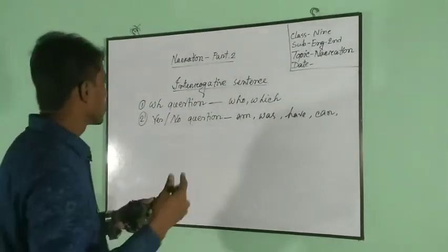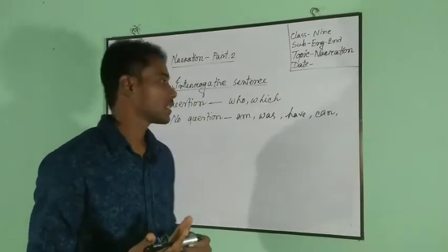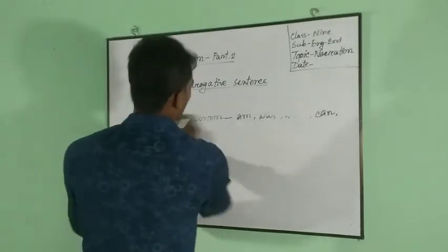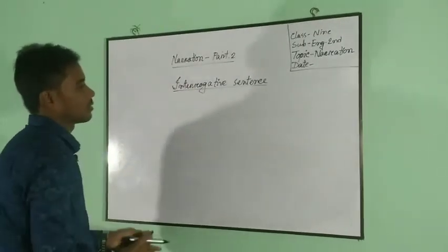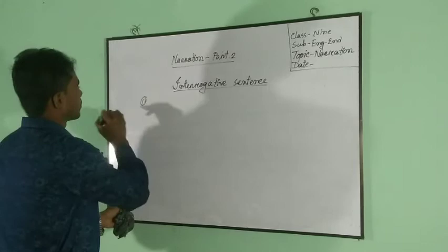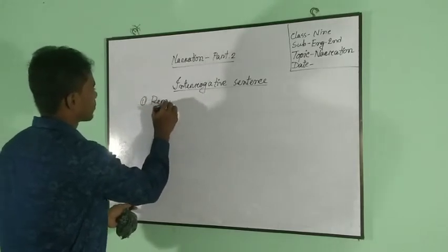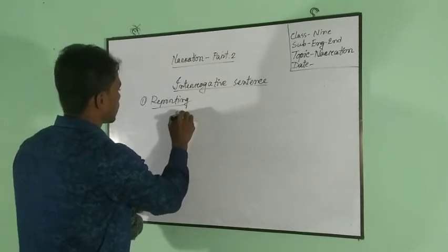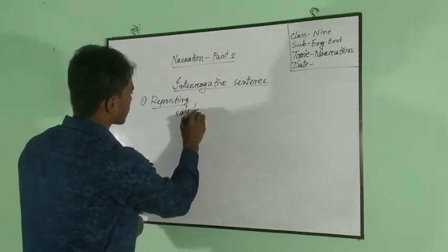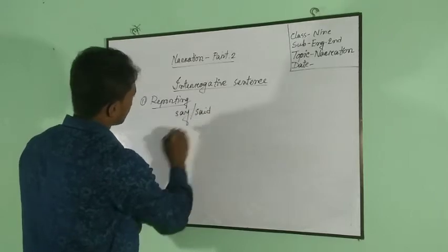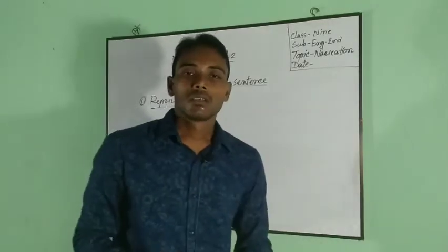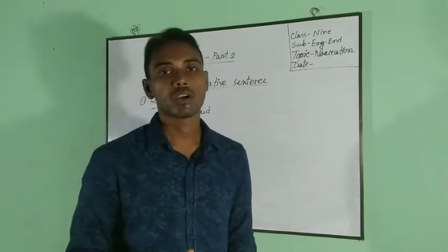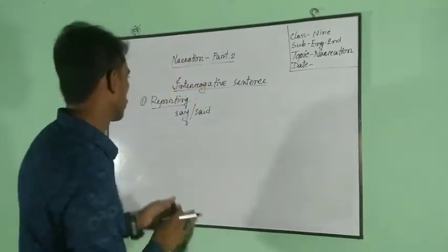So now we are going to learn how to change direct speech into indirect speech of interrogative sentence. Number 1, reporting verb. Instead of say or said, we have to write here ask, inquire, demand, want to know.